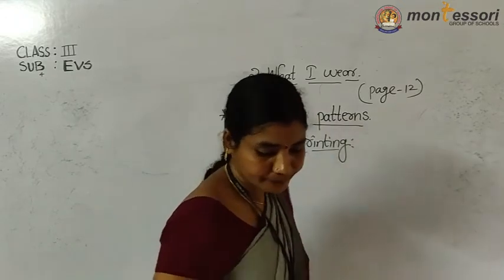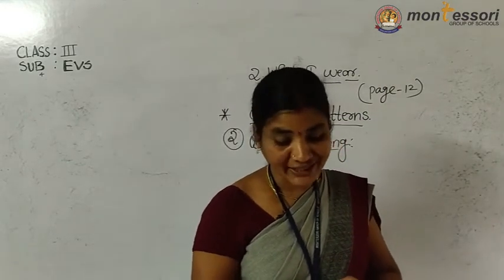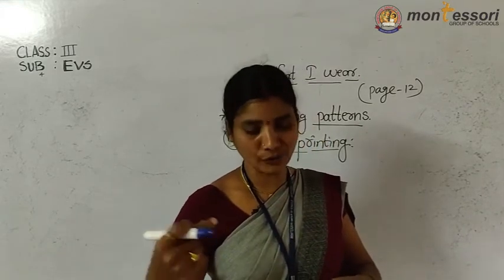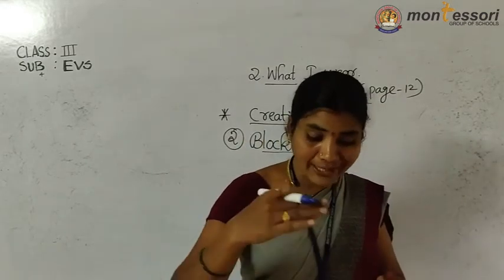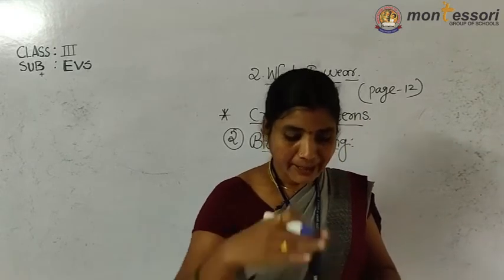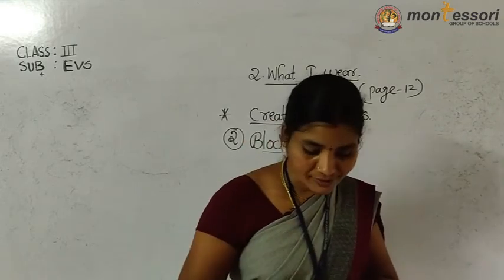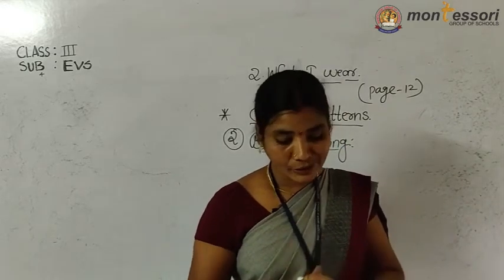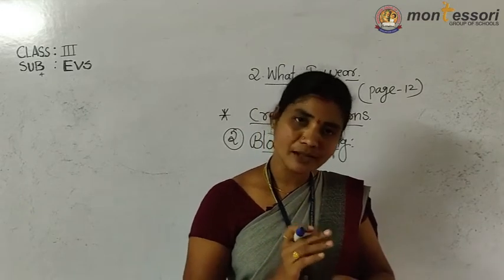Okay, now listen. Block printing. Wooden blocks are created on which various designs are carved, meaning making designs for the cloth. After this, different colors are applied on the raised surface of the block. This block is then pressed upon a piece of cloth to create patterns. This process is now used on paper also. Not only on cloth, it is used on paper also.